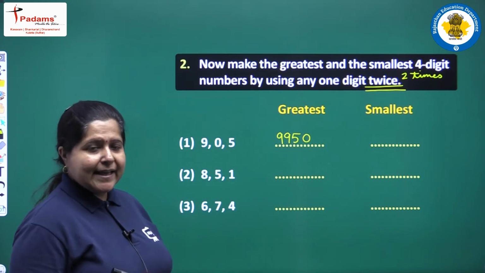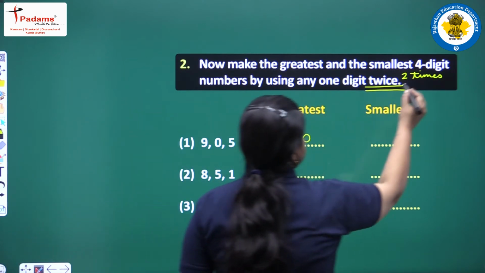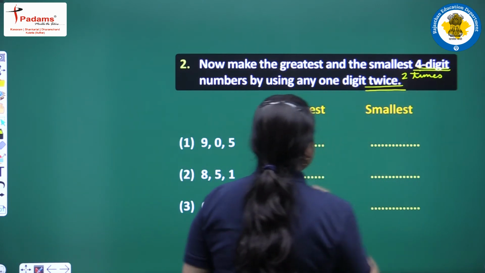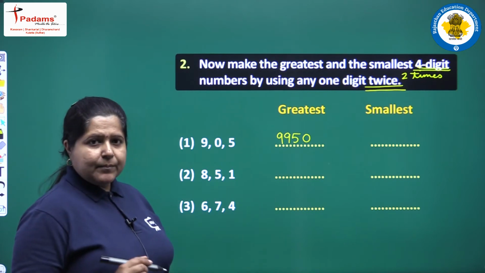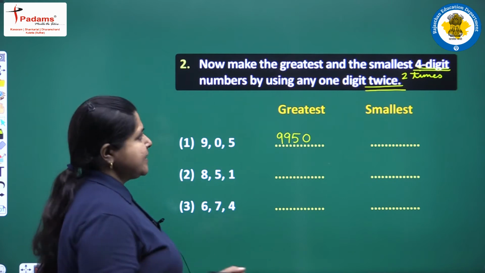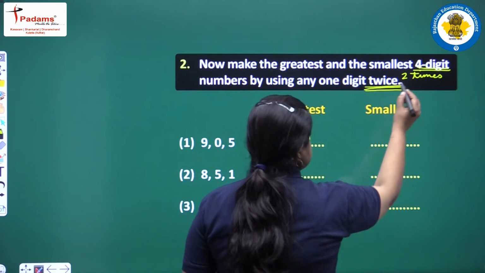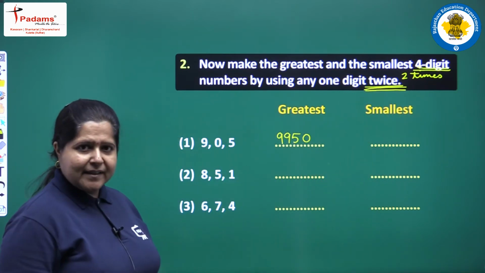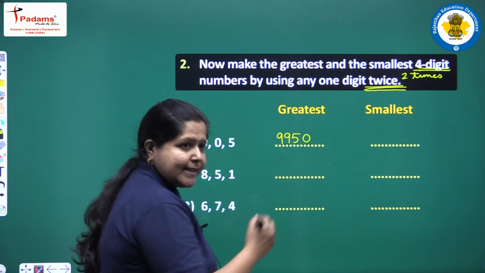So here in this case we have formed a 4 digit number. 4 digit number has been asked. So it is a 4 digit number, 9950, and the greatest digit has been taken up twice or it has been repeated. Again we will write the smallest number.